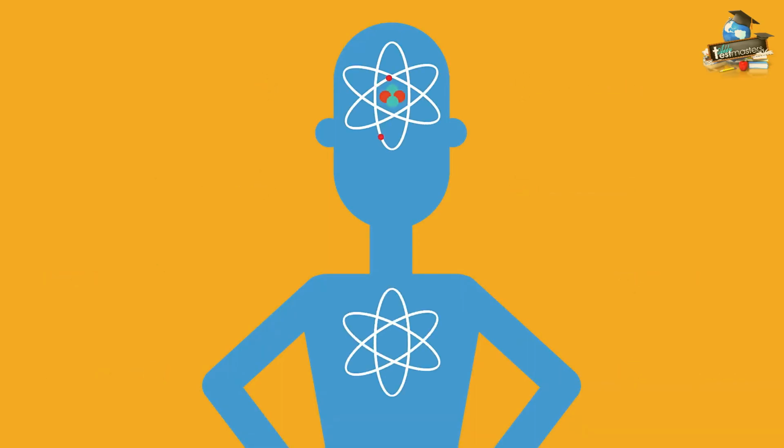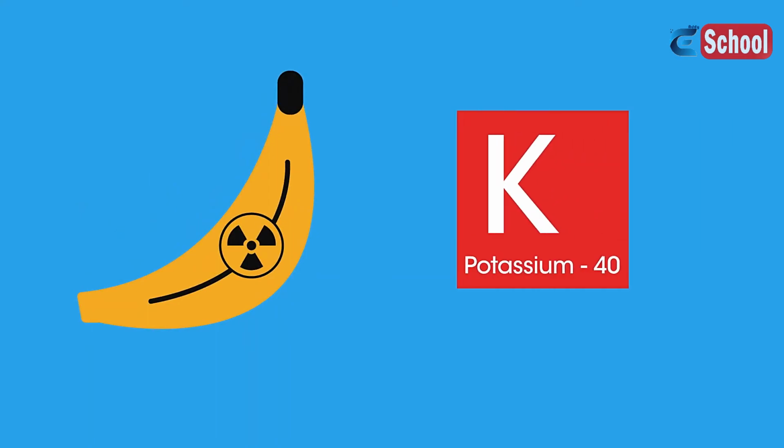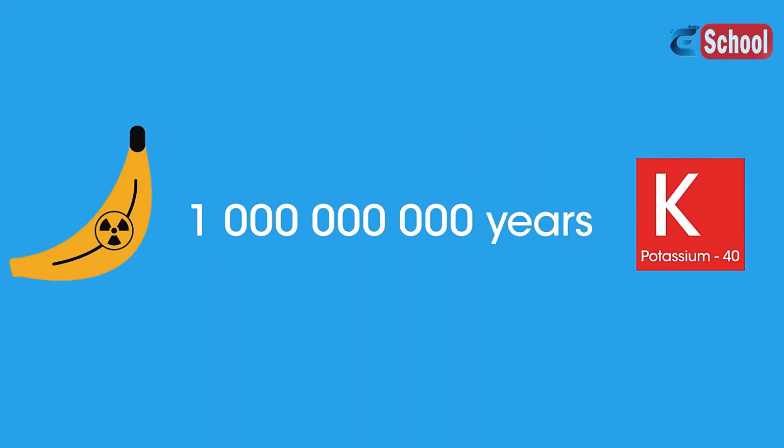But don't worry too much. We all have in our bodies radioactive isotopes we take in from our environment. For example, bananas supply us with very small amounts of radioactive potassium-40, which has a half-life of just over 1 billion years.